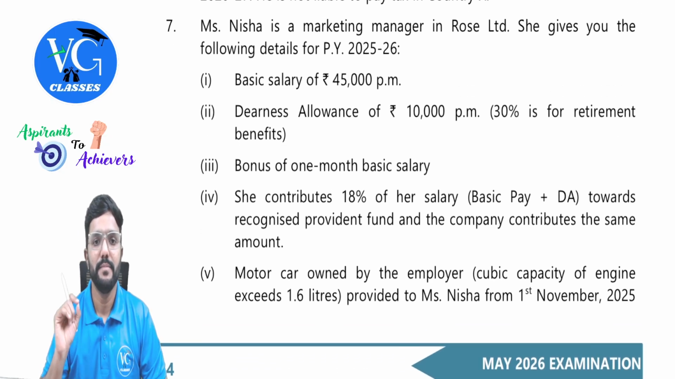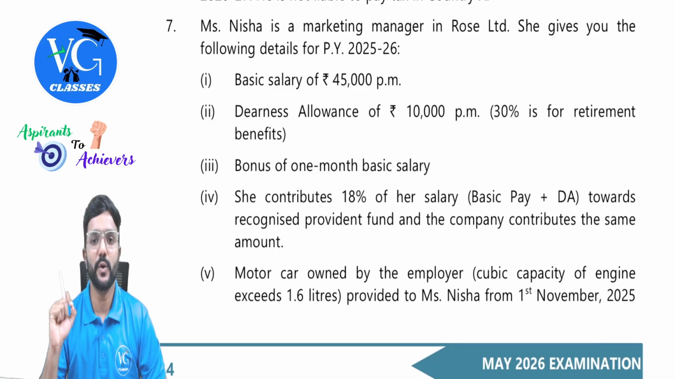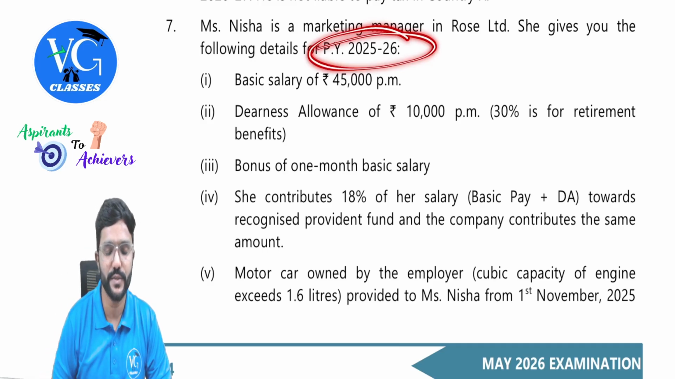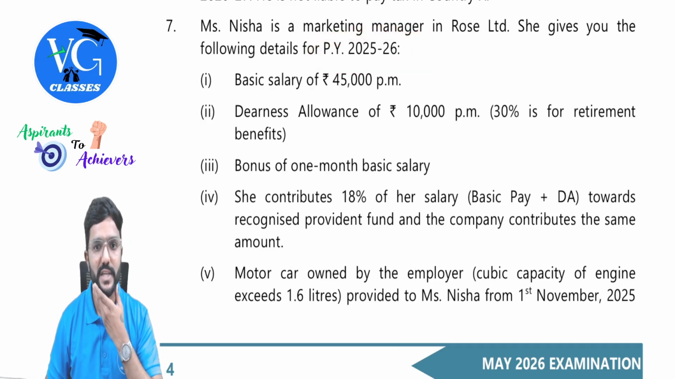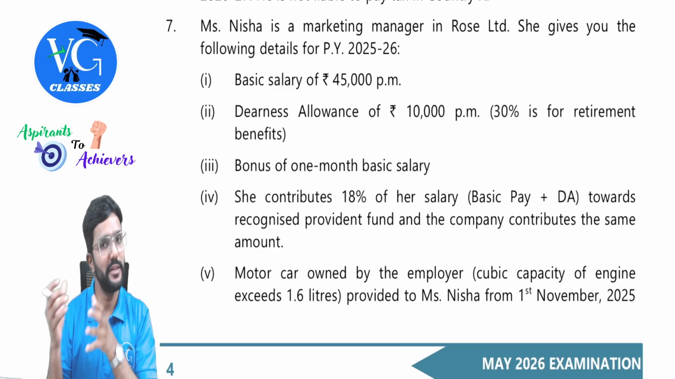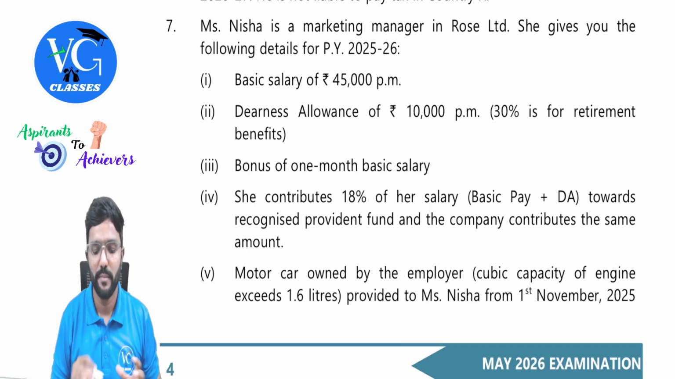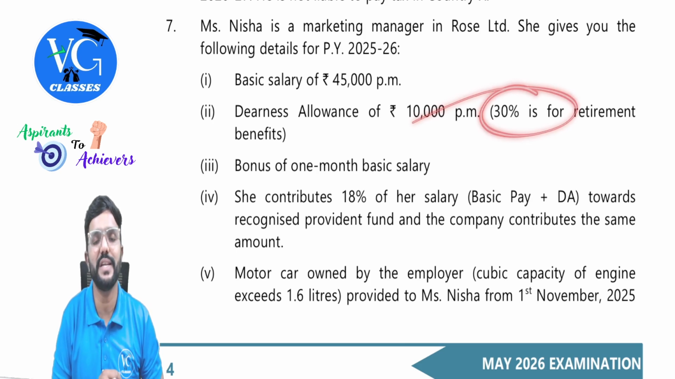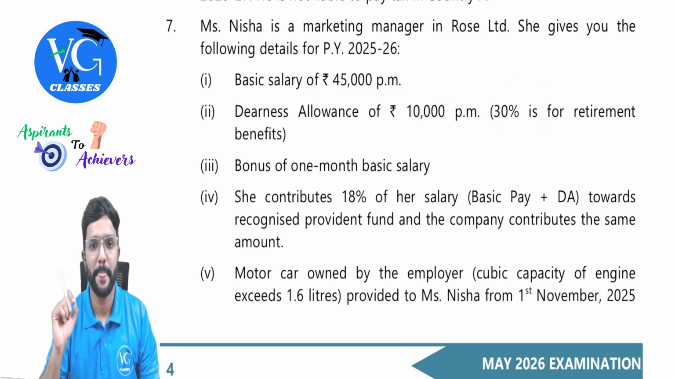Miss Nisha is a marketing manager in Rose Limited. She gives you the following details for previous year 25-26. So this is with respect to salary head. Basic salary of 45,000 per month, so into 12. Dearness allowance 10,000 per month, 30% is for retirement benefits. Okay, so 10,000 into 12 for salary calculation, but to claim any exemptions and all, we need to take only 3,000 cash, which is 30%.